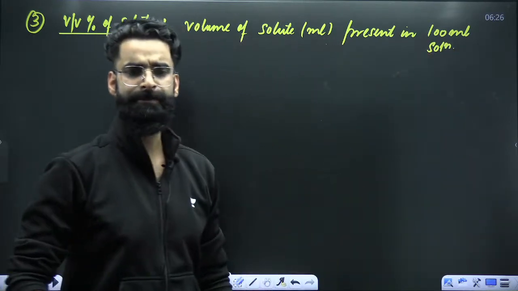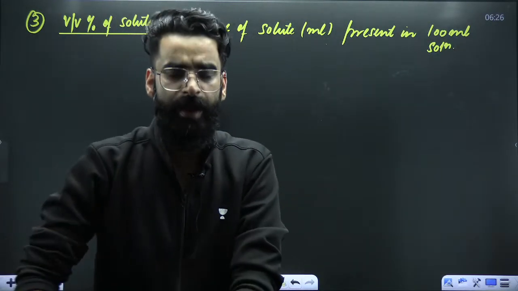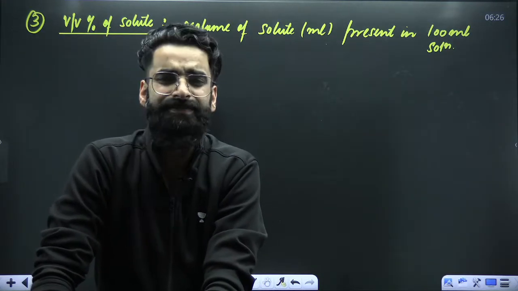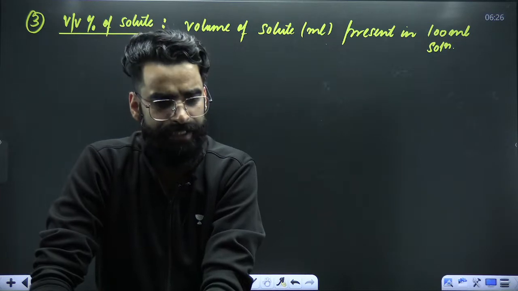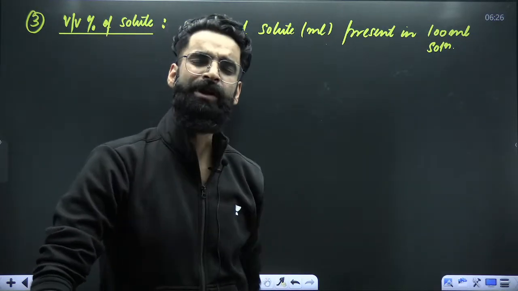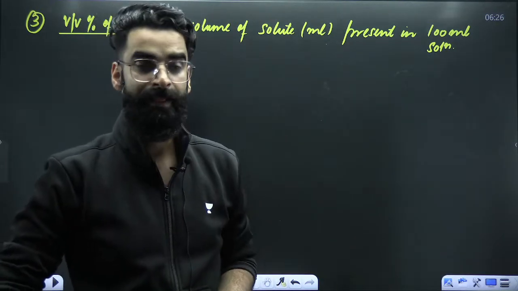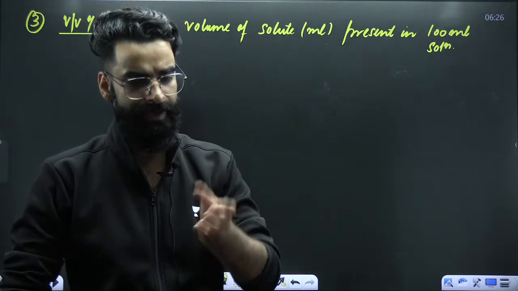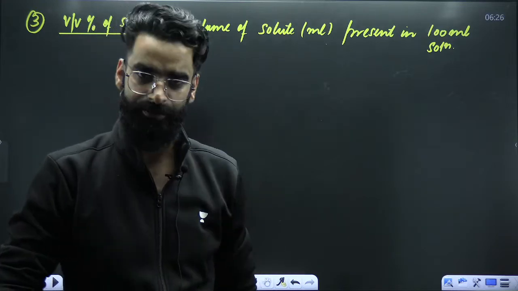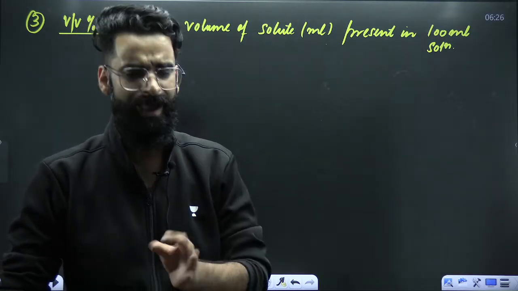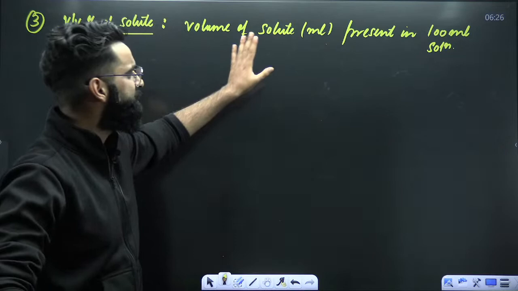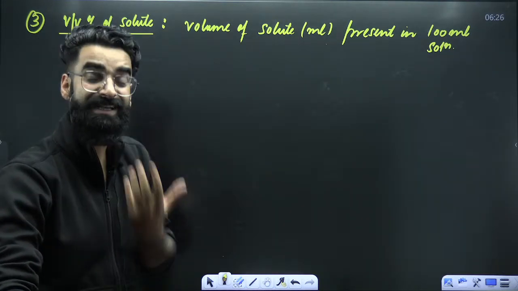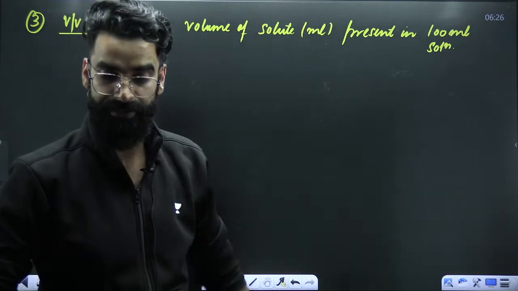Now, my dear students, imagine that we have got 100 ml of solution. Imagine in 100 ml of solution, we have got 10 ml of solute. So you'll directly say volume by volume percentage of solute is 10. Let's say in 100 ml of solution, there are 20 ml of solute. You'll directly say volume by volume percentage of solute is 20. Right? As simple as that. So that volume of solute in ml which will be present in 100 ml of solution defines the volume by volume percentage of solute.